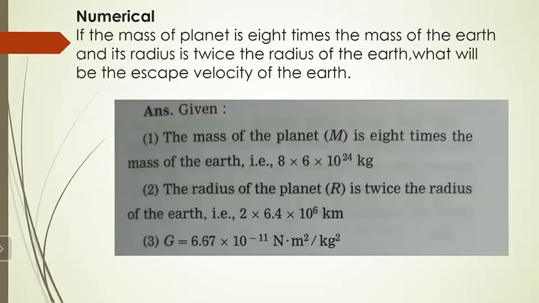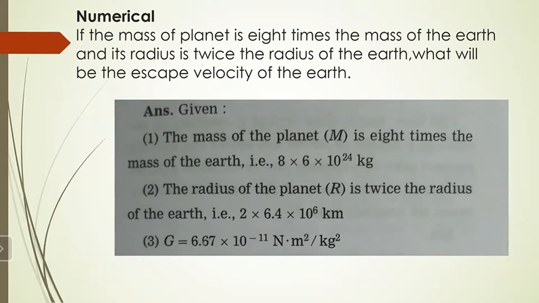Then after that, some numerical type of question is also asked in the exam. Now, let us see this one numerical. If the mass of a planet is 8 times the mass of the Earth, while solving numericals, read the question very properly. Here, the mass of the planet is 8 times the mass of the Earth and its radius is twice the radius of the Earth. So what will be the escape velocity of the planet?